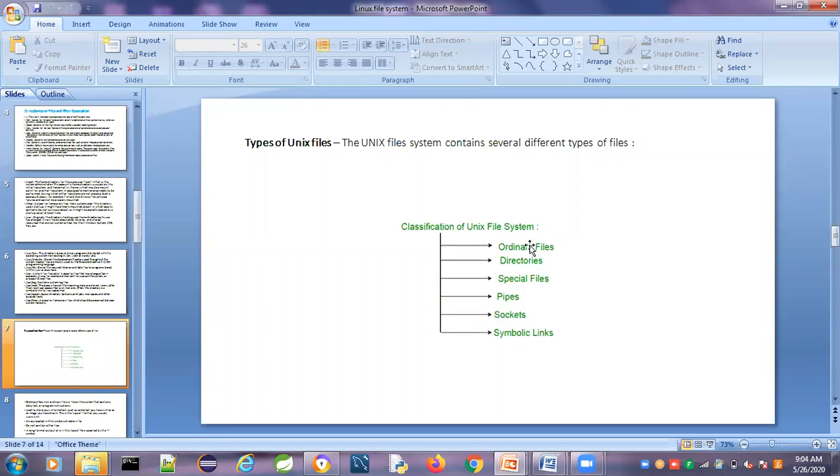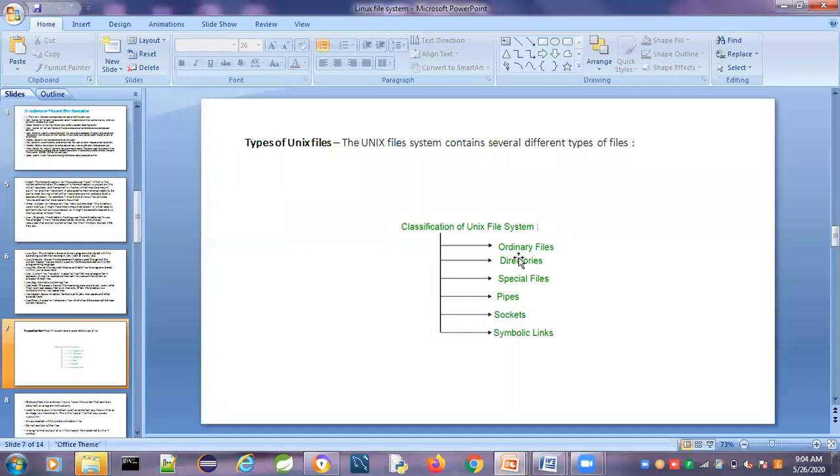Okay. So an ordinary file is nothing but a file which is used to store information. Suppose I want to store: my name is Sudhakar, I am working as so and so, this is about my details. I want to store these details. I can create an ordinary file and store the data. That is known as the ordinary file.